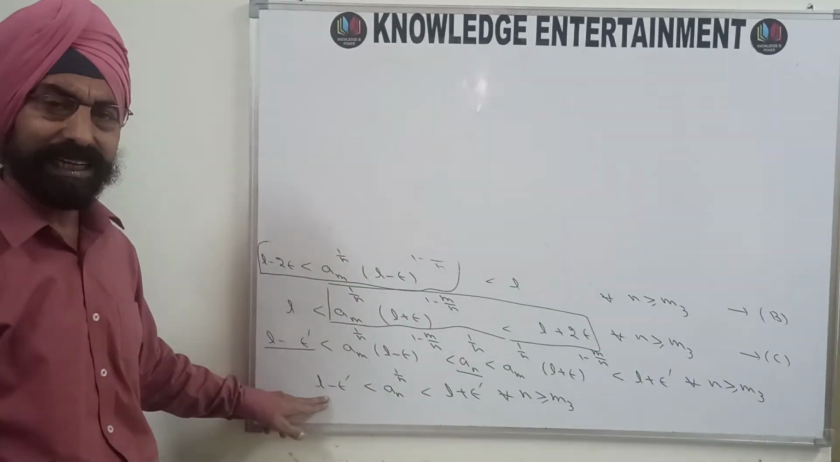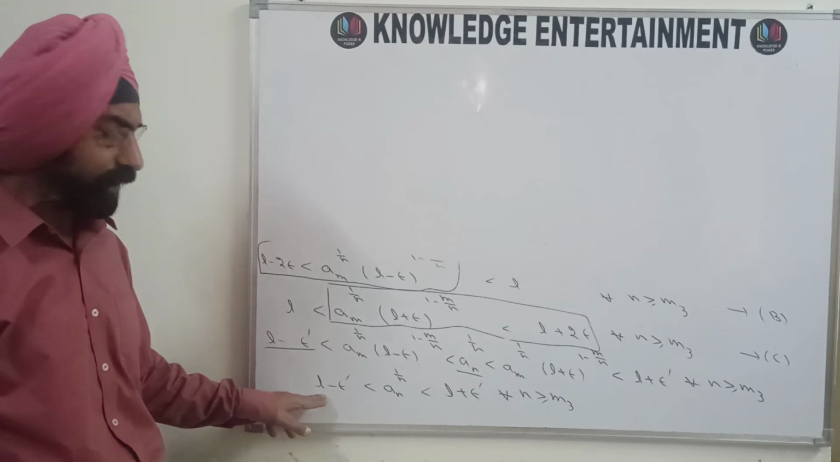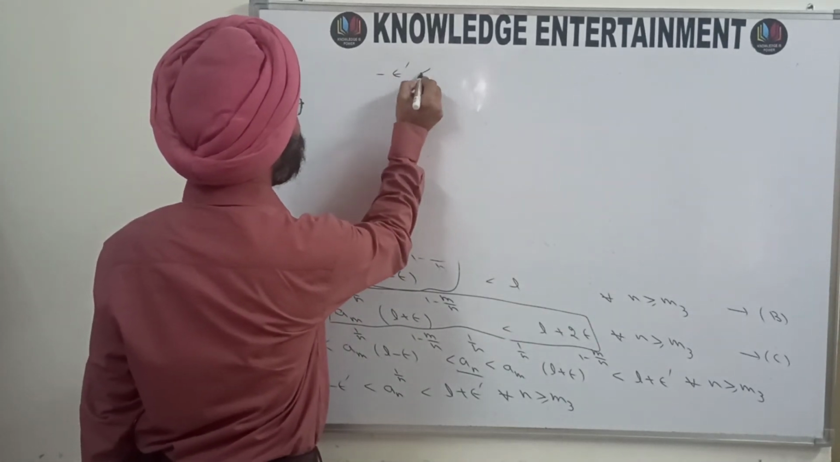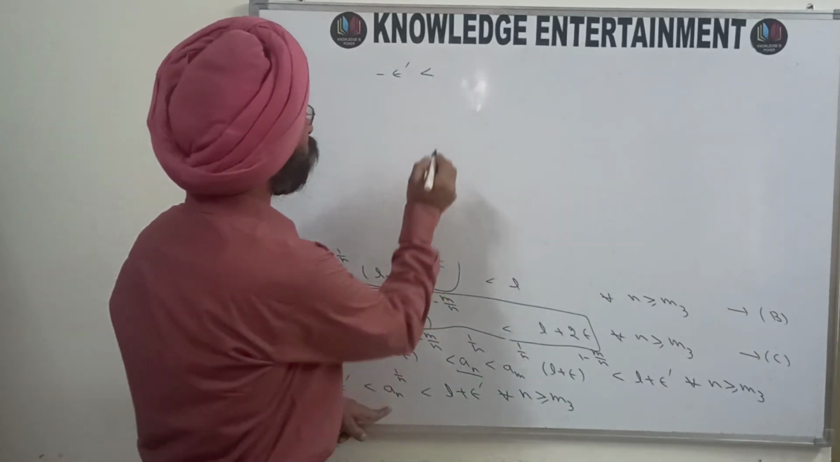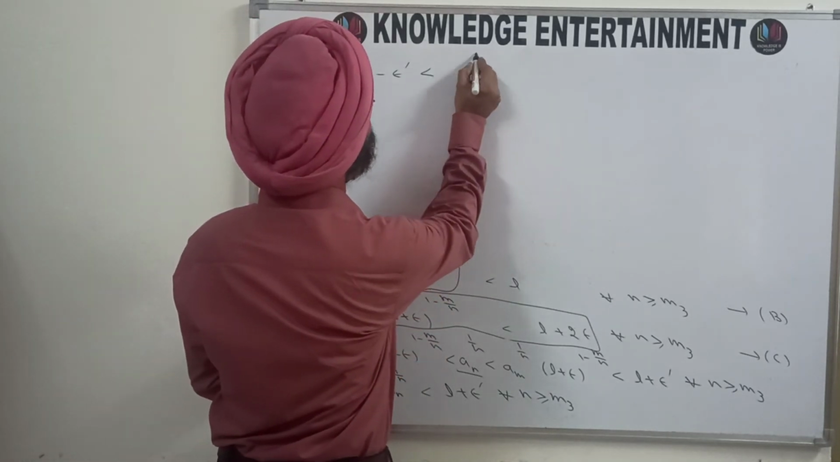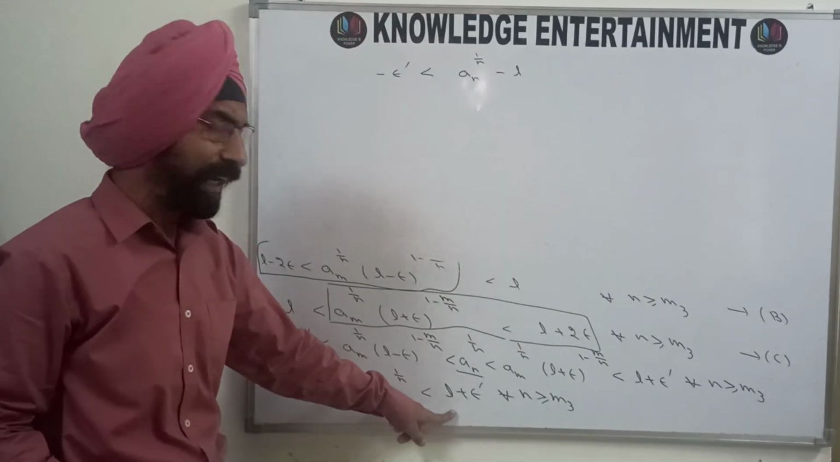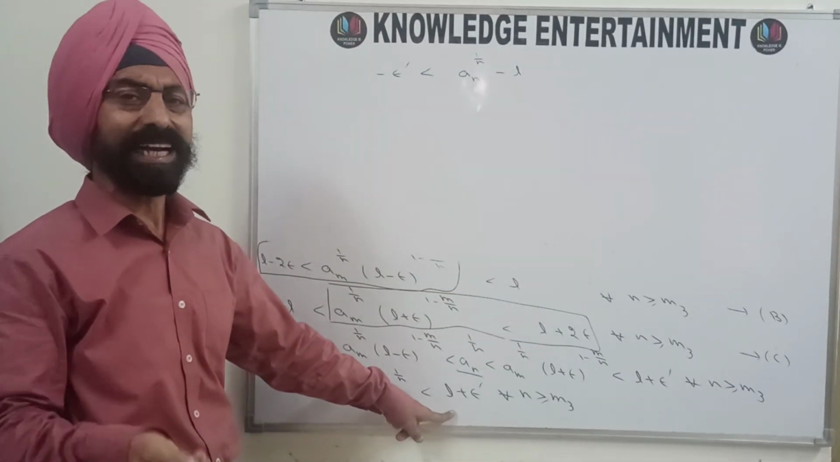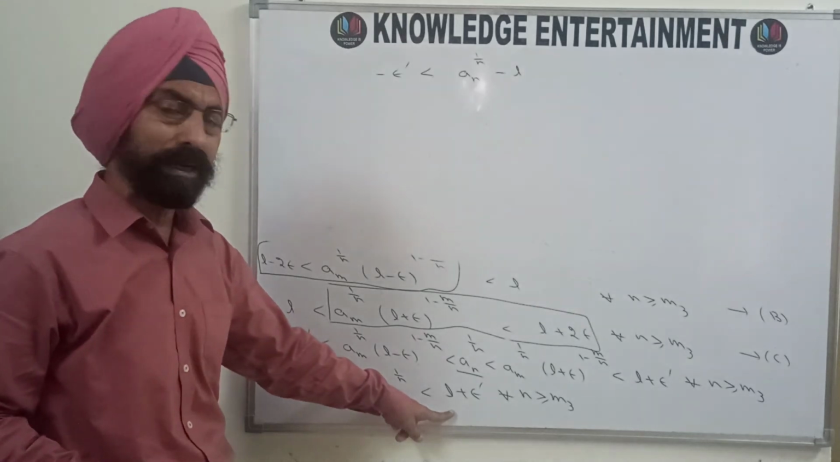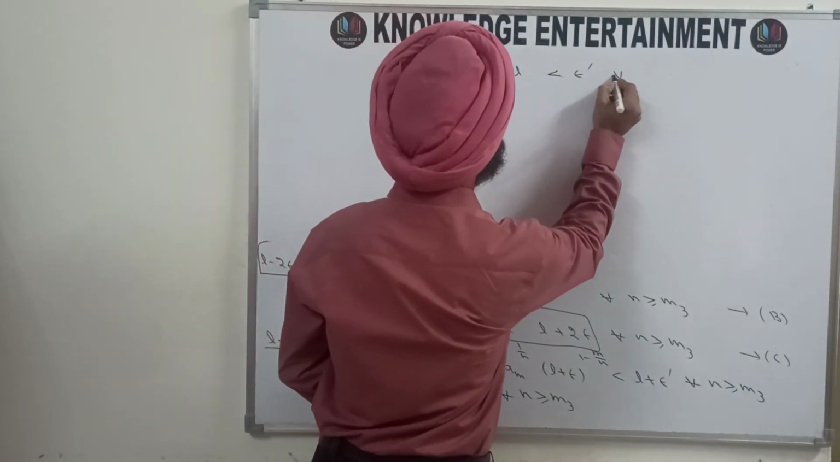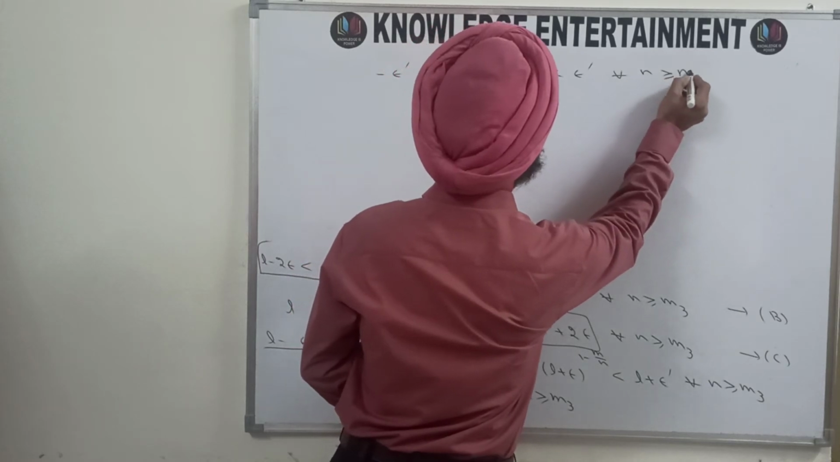Adding minus L here, this L and minus L will be cancelled. You will be left with minus epsilon dash, which is less than a_n raised to the power 1 by n, where I have added minus L. And in the last part, L plus epsilon dash, adding minus L to this, L and minus L will be cancelled. You will be left with epsilon dash for every n greater than or equal to m3.